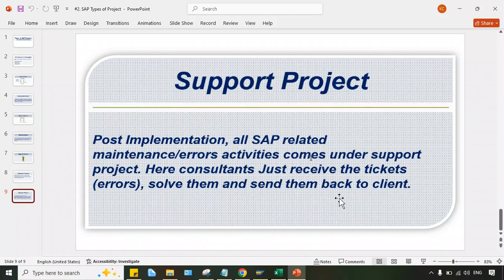First of all, you have to analyze the error. By looking into the error message, you have to analyze, and after that, you have to provide the solution. Analysis can be done only if you have thorough knowledge about SAP.